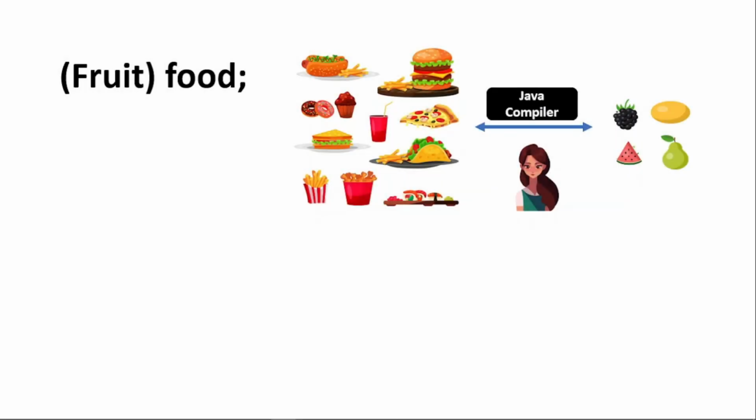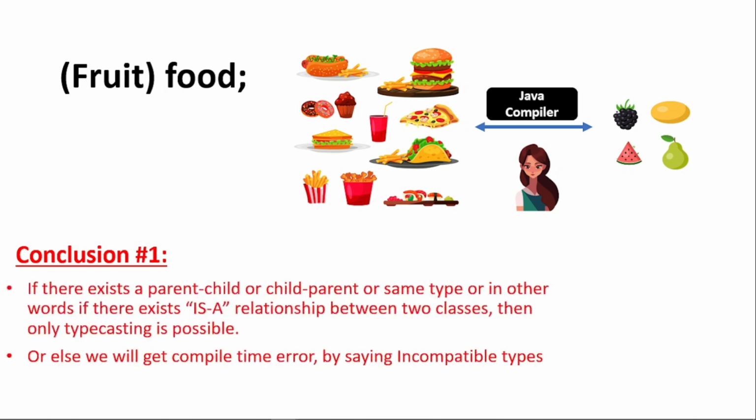So friends, what we have learned is that if there doesn't exist any parent-child relationship, then typecasting is not possible. That is our main conclusion, our first conclusion in fact. That's the same thing I have written here, that if there exists a parent-child or child-parent relationship, or if they are the same type, then there is no issue. An is-a relationship is basically nothing but inheritance. So then only typecasting is possible, or else we will get the compile time error. We have already seen the compile time error, which is incompatible types.